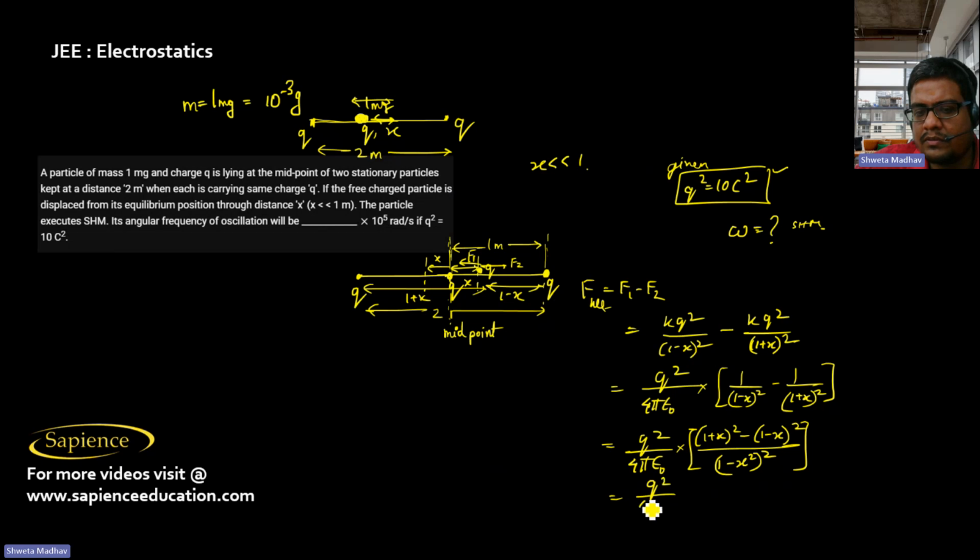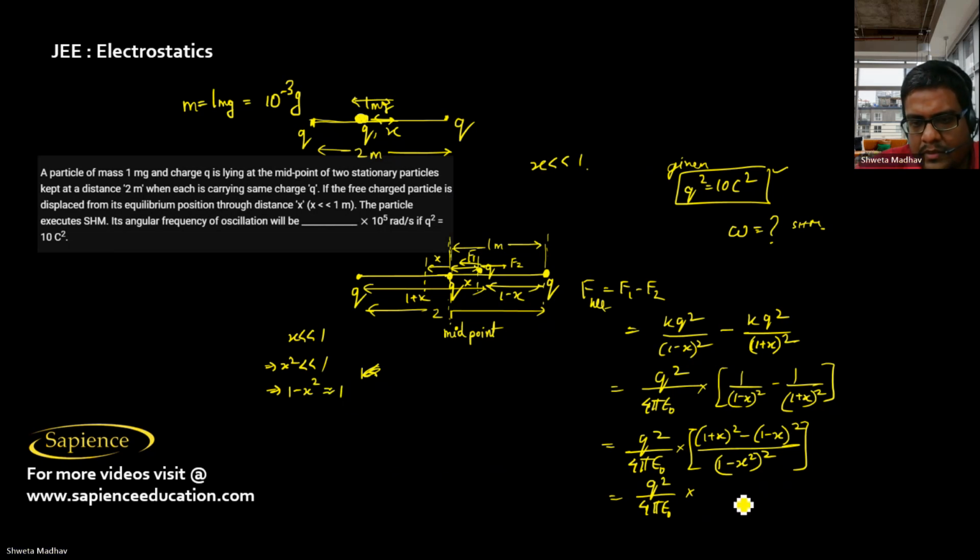So this is q square by 4 pi epsilon naught into... now x is much less than 1. So it means that x square also will be much less than 1. So 1 minus x square is approximately equal to 1. So this is equal to 4ab, 4 into x. Cancel. So this is q square x by pi epsilon naught. So this is the net force.